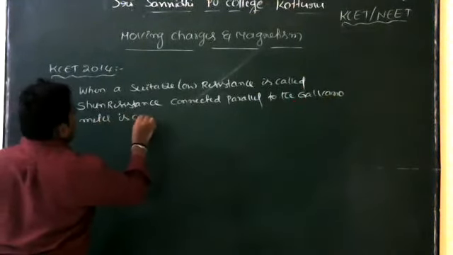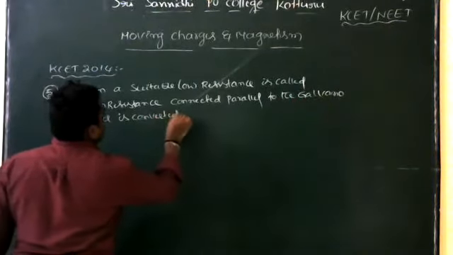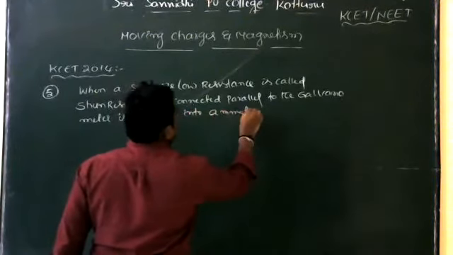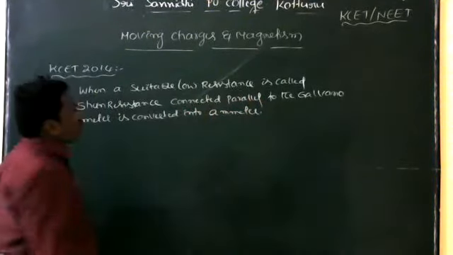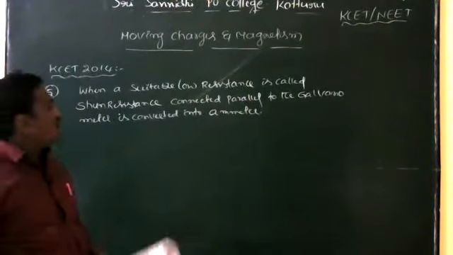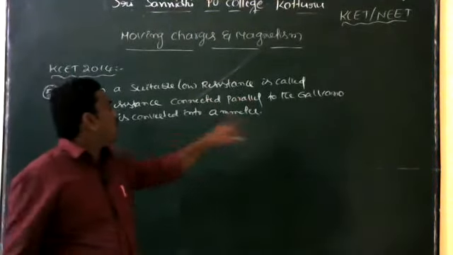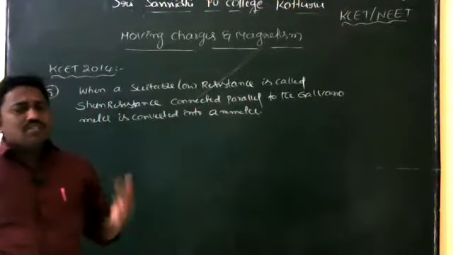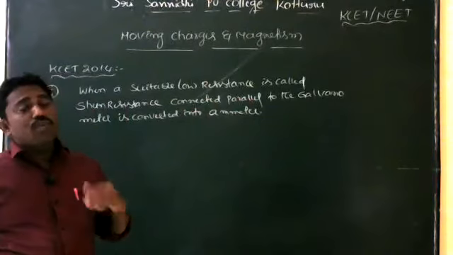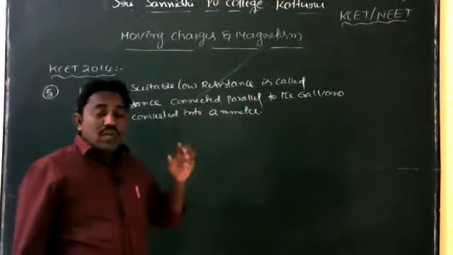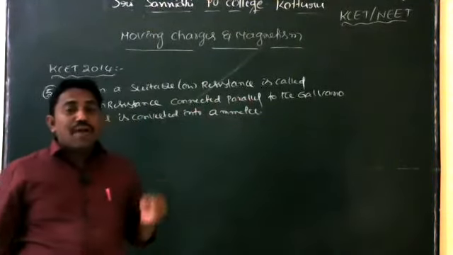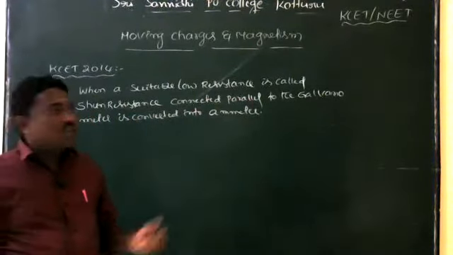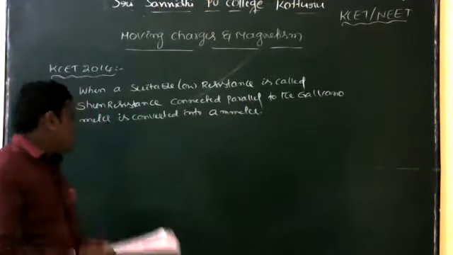So the galvanometer is converted into an ammeter. Here the ammeter is always connected in series, but the galvanometer is converted into an ammeter when a suitable low resistance is connected parallel to it. So we know that.